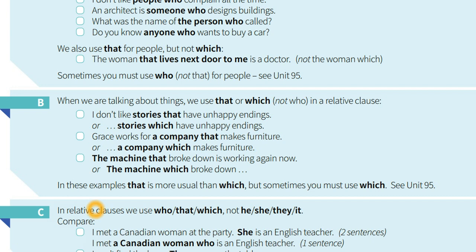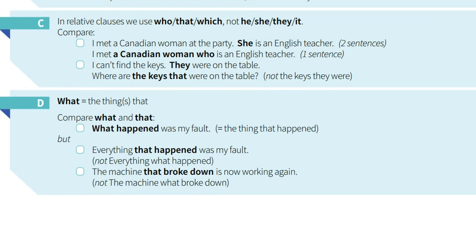So in relative clauses we use who, that, which, not he, she, they, it. See here: I met a Canadian woman who is an English teacher. That is one sentence. But the first version is two sentences: I met a Canadian woman at the party. She is an English teacher. So: I met a Canadian woman who is an English teacher. No need to say at the party, it's not important.